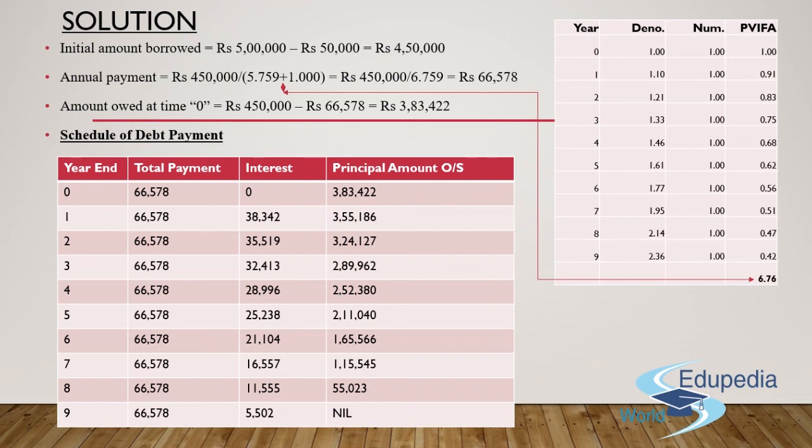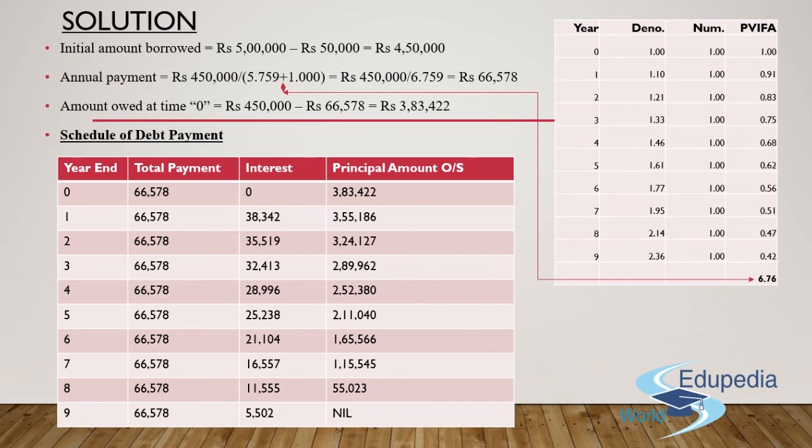Now let's move towards the schedule for debt payment. You can see I've prepared a table over here involving 4 different columns. Number 1 is year end. Number 2 is total payment. Number 3 is interest. And number 4 is principal amount outstanding. For year end 0, the total payment that I'm making at the very beginning, the initial payment, has to be 66,578. In this case, the interest amount is 0.